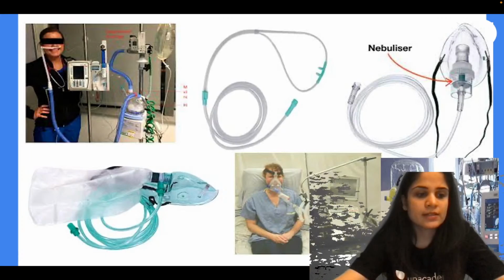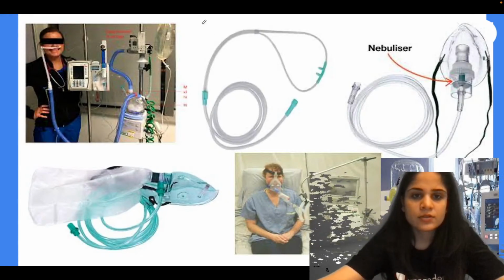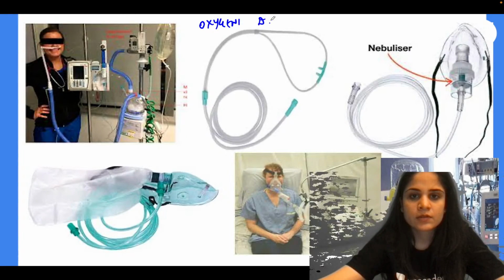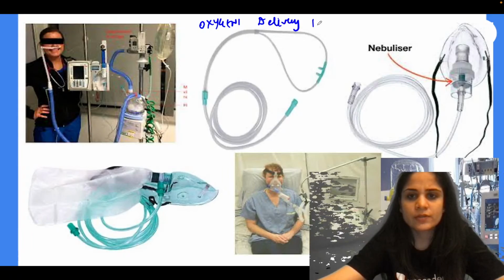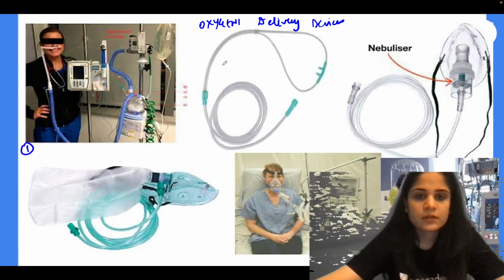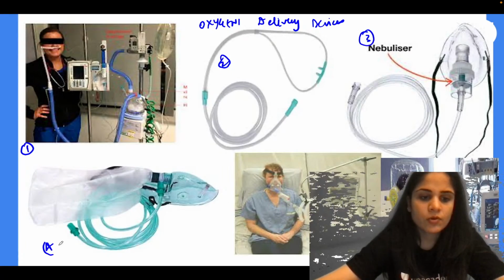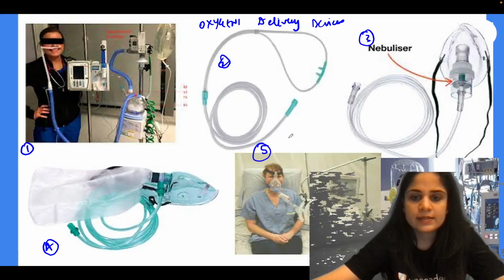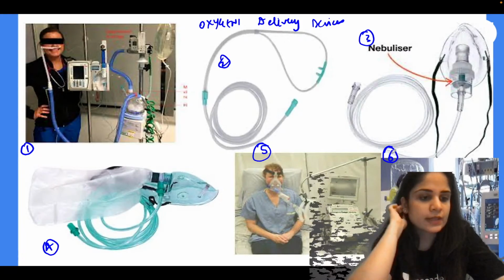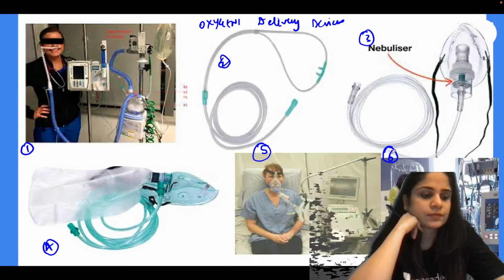Yes, very good. So these are called the oxygen delivery systems. Absolutely right. So these are my oxygen delivery devices. Can you guys identify each of these devices for me? I'm going to mark them as 1, 2, 3, 4, 5 and 6. Whichever ones you know, write the number and the name of the oxygen delivery device, and also write how much FiO2 it delivers.